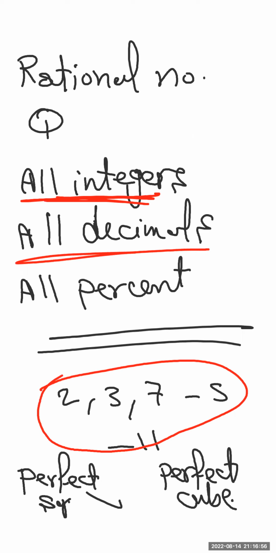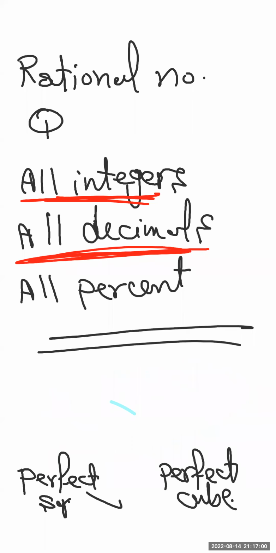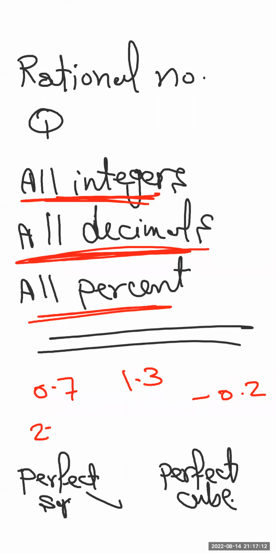Then all decimals are rational numbers, like 0.7, 1.3, -0.2. Also, all percents like 20%, 24%, 50% or 40%, all these are rational.